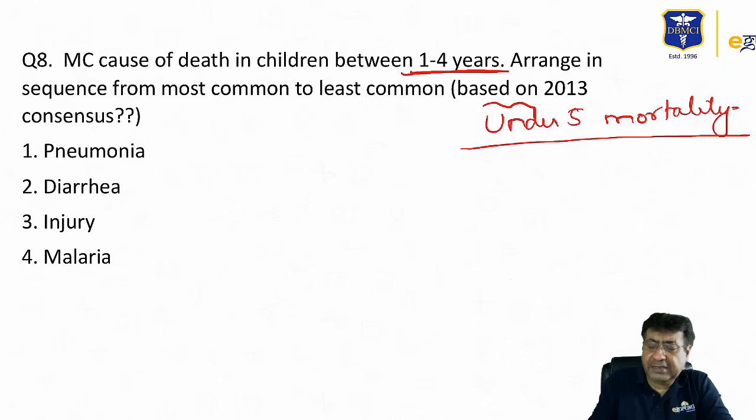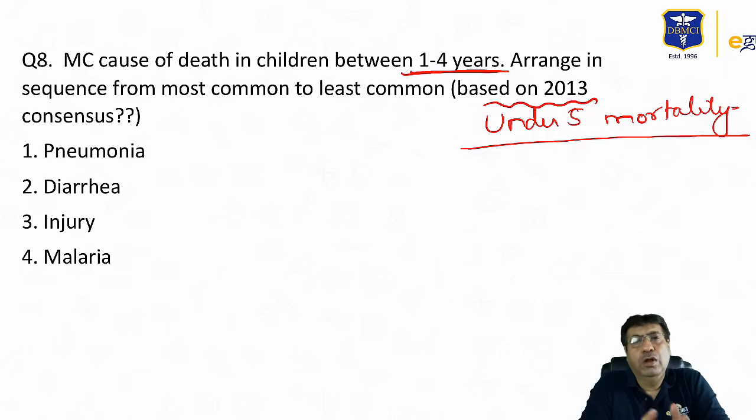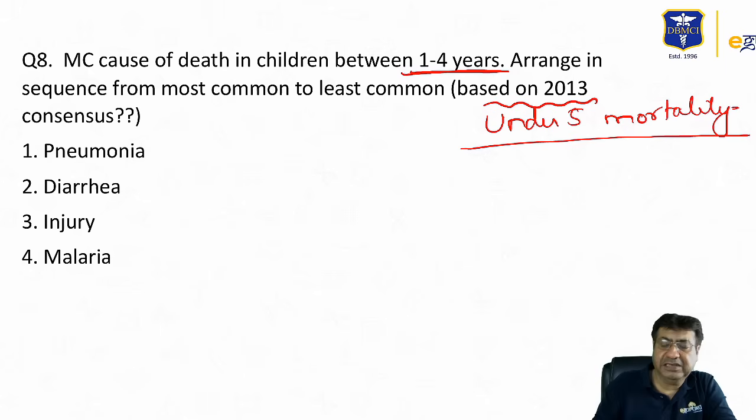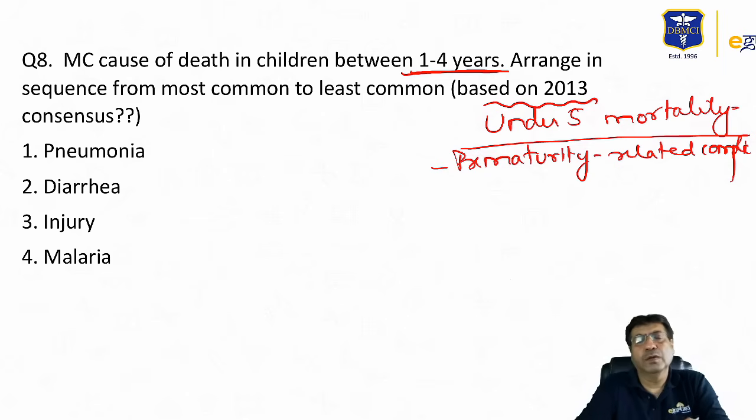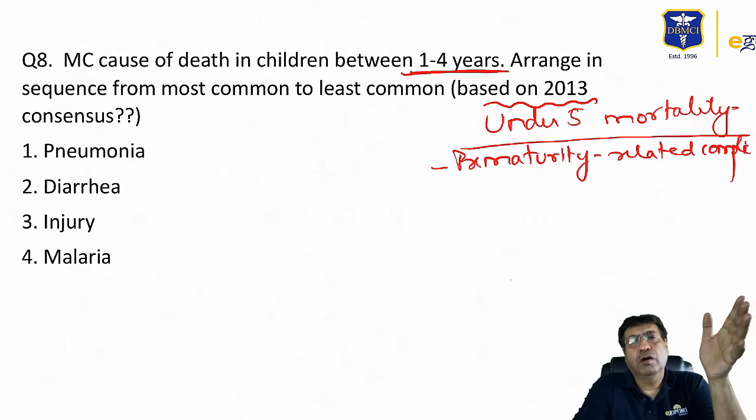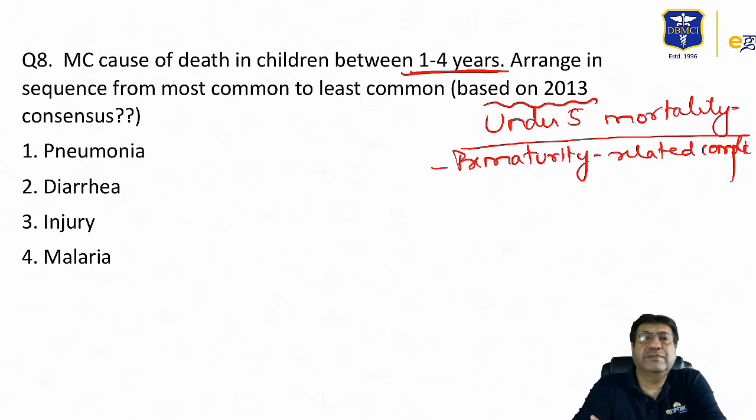Again, there are certain students who are saying that a certain timeline was given, probably a 2013 timeline. I again do not know what exactly was the question, but based upon the recalled question by the students, I can tell you that the most common cause of under 5 mortality in children, usually first overall, is prematurity related complications, which is not the choice here. Prematurity related complications in fact account for around a quarter of all deaths in children below the age of 5 years.